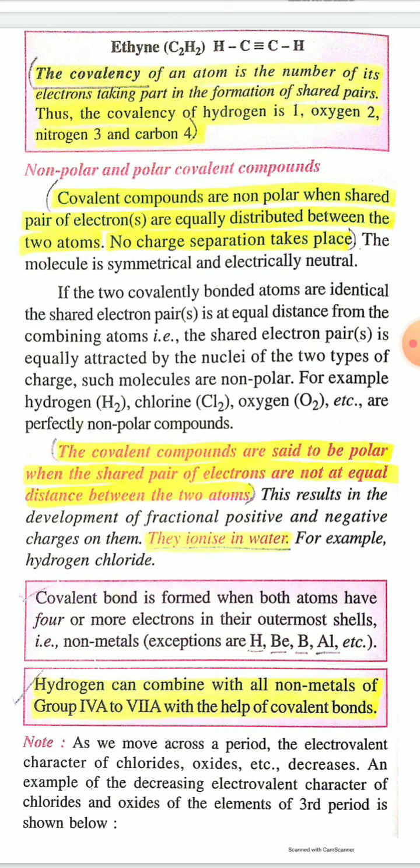Thus the covalency of hydrogen is 1. Covalency of oxygen is 2 because oxygen shares 2 electrons to form the oxygen molecule. And covalency of nitrogen is 3 because when the nitrogen molecule is formed, each nitrogen atom shares 3 electrons. Similarly, covalency of carbon is 4.